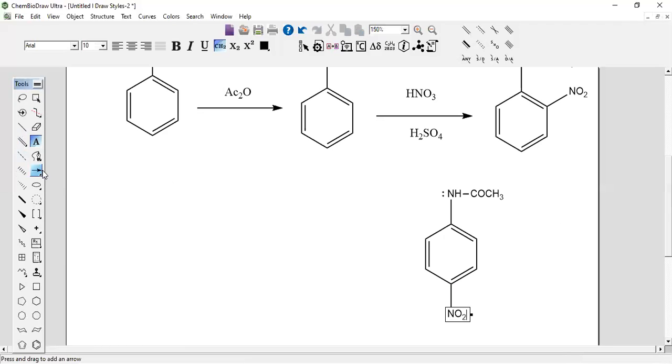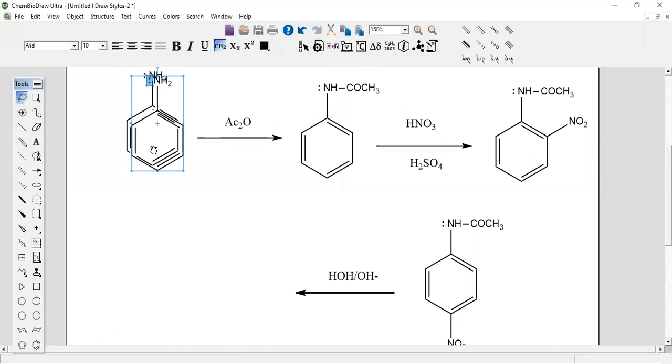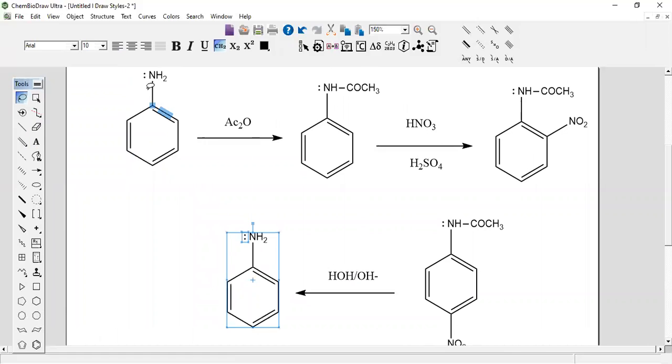Which on hydrolysis, I told you this also. Hydrolysis means reaction with water in the presence of a basic medium. See what happens. You will get this compound with NO2 at the para position, and one more compound with NO2 at the ortho position.